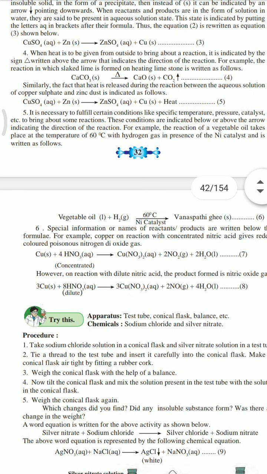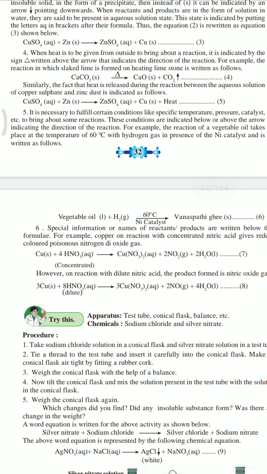However, on reaction with dilute nitric acid, the product formed is nitric oxide gas. So Cu plus dilute HNO3 gives Cu(NO3)2 plus 2NO plus 4H2O. So they have balanced these equations.